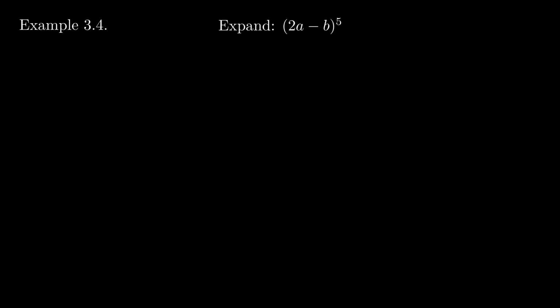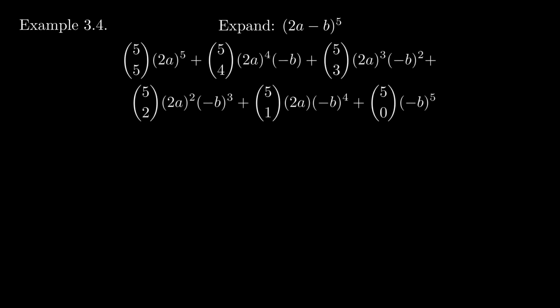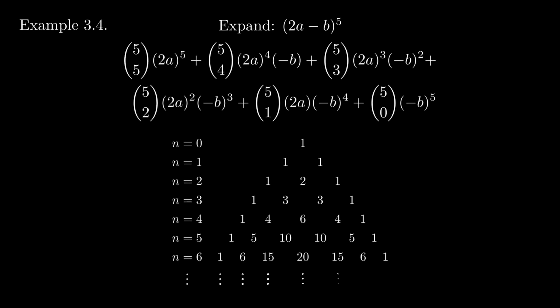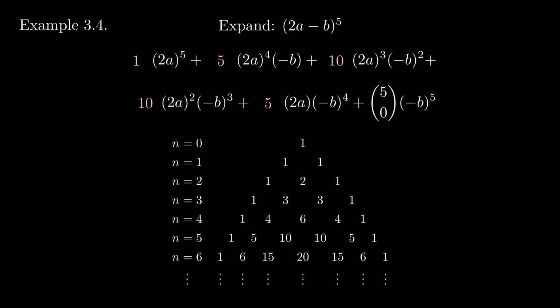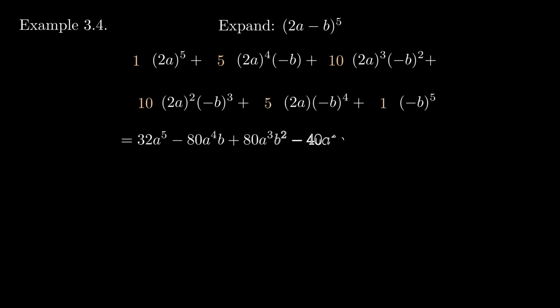In this example, first we expand like we are familiar with. Now we reference Pascal's triangle. 5 choose 5 is 1, 5 choose 4 is 5, 5 choose 3 is 10, 5 choose 2 is 10, 5 choose 1 is 5, and 5 choose 0 is 1. Then simplify to obtain the result.